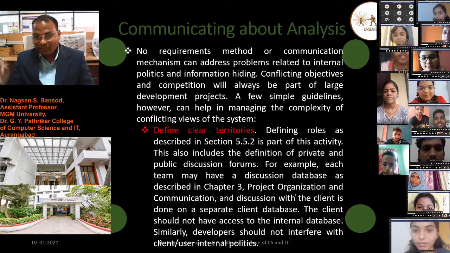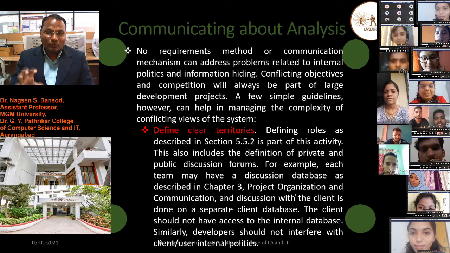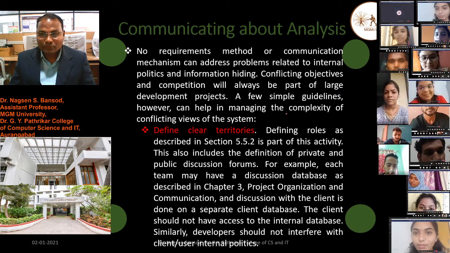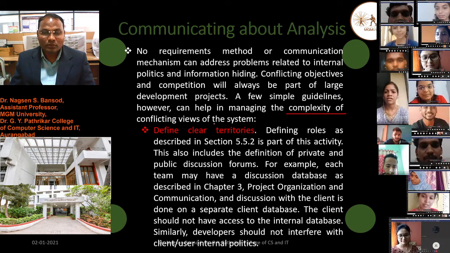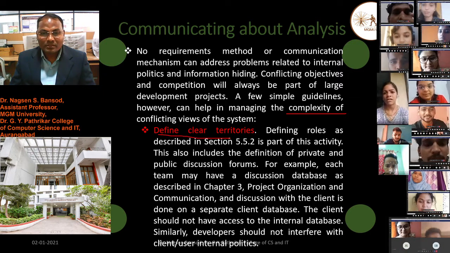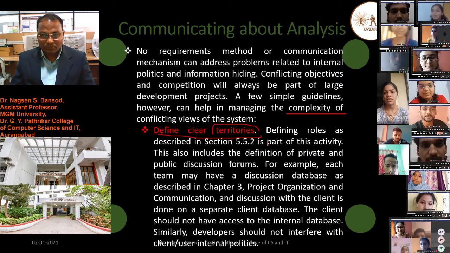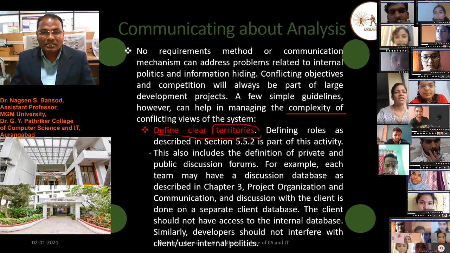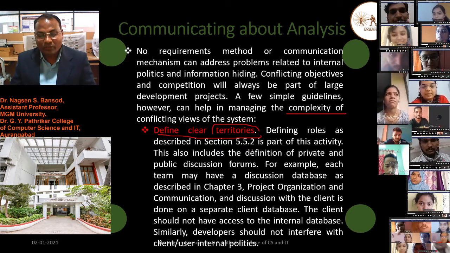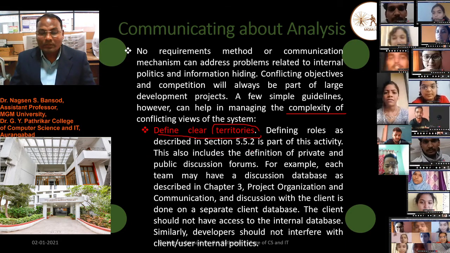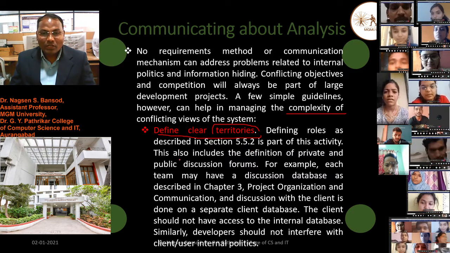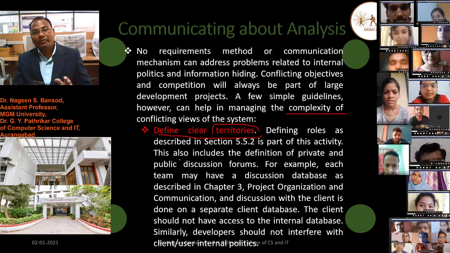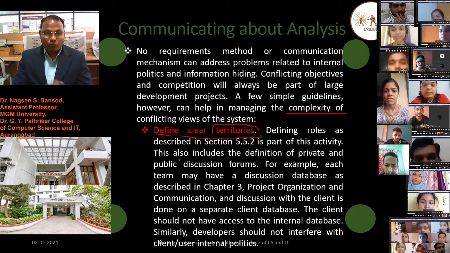Define clear territories. To solve a complex system, we have to first define clear territories. Defining roles, as described in section 5.5.2, is a part of this activity. This also includes the definition of private and public discussion forums.